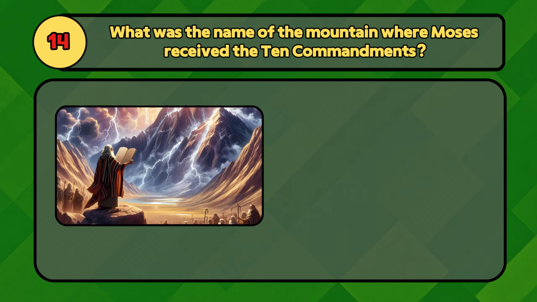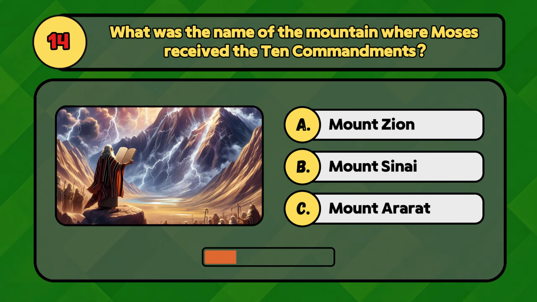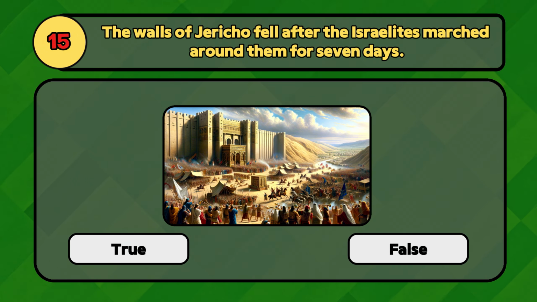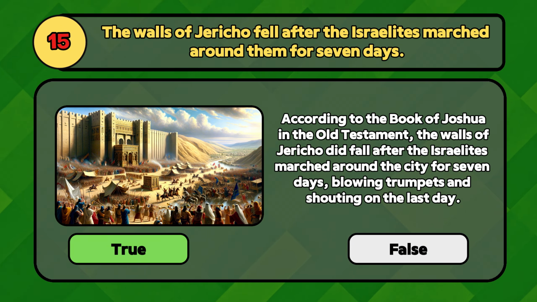What was the name of the mountain where Moses received the 10 commandments? The mountain where Moses received the 10 commandments was Mount Sinai. True or false, the walls of Jericho fell after the Israelites marched around them for 7 days. True, they collapsed on the 7th day.